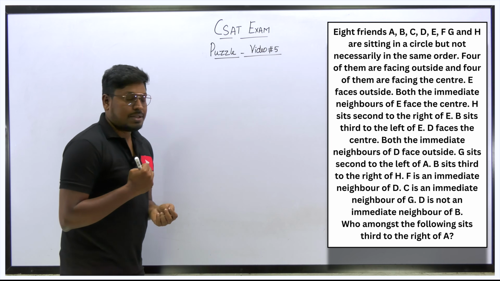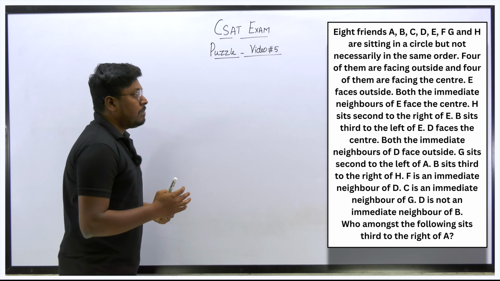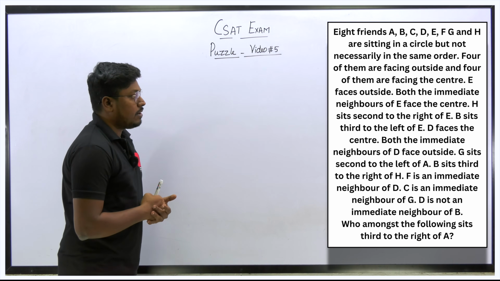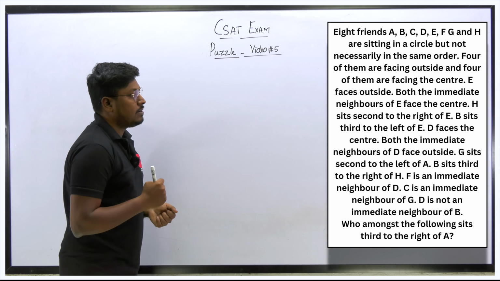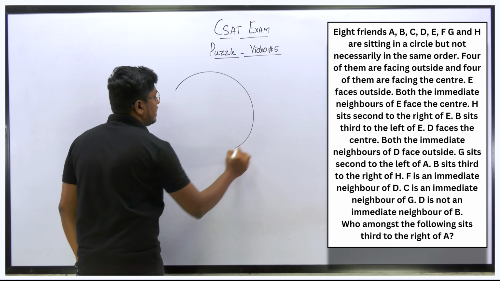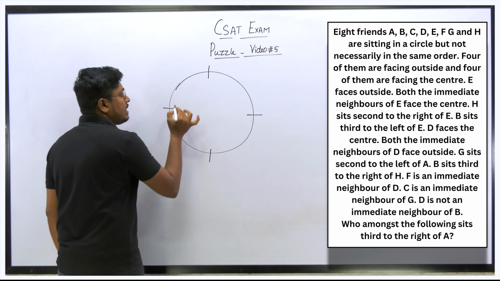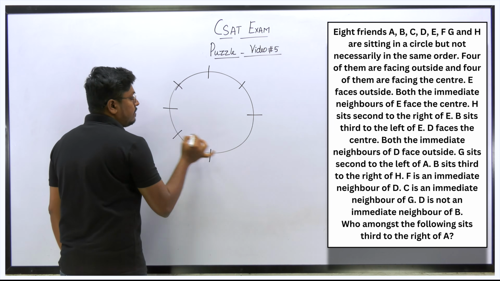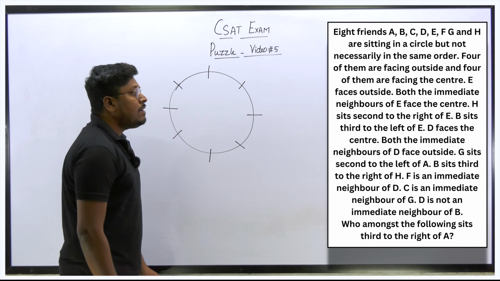So next question. 8 friends A to H are sitting in a circle but not necessarily in the same order. So 4 of them are facing outside and 4 of them are facing the center. So here totally there are 8 persons, right? So 8 persons sitting at a circular table, where 4 of them are facing the center and the remaining 4 are facing outside. Okay. So first point is E faces outside.